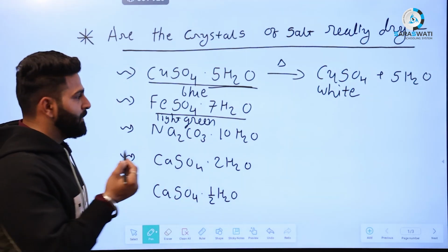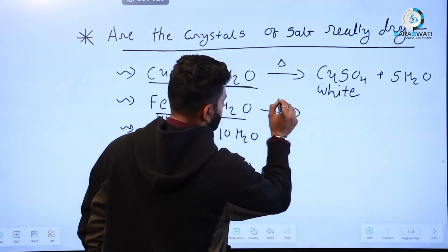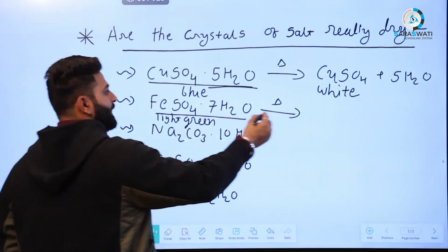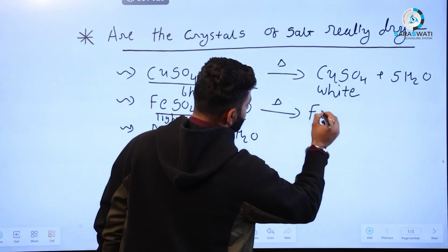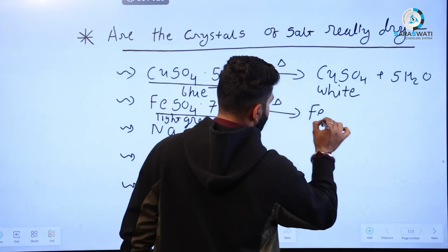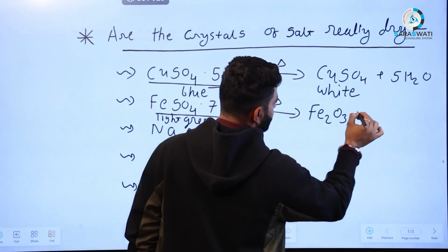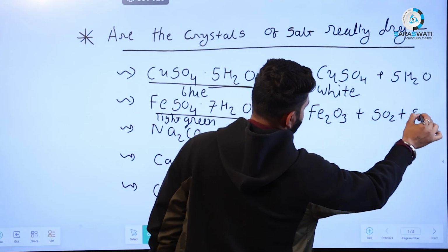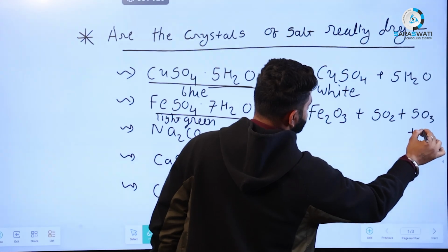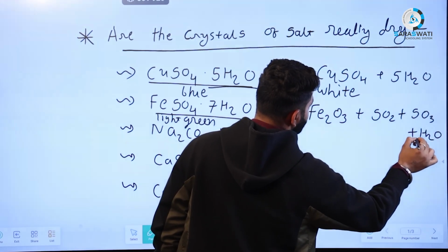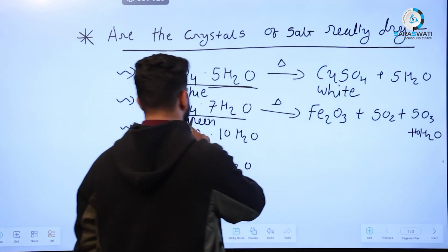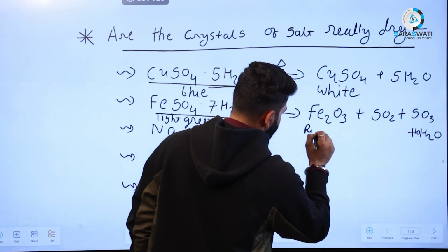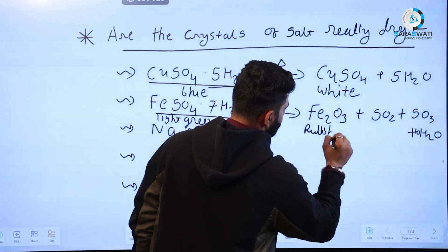But you know very well, when it is heated, which reaction takes place? Thermal decomposition. So what happens after that? It gives you Fe2O3 plus SO2 plus SO3, and water is removed from this crystal. So the light green color turns into reddish brown color.